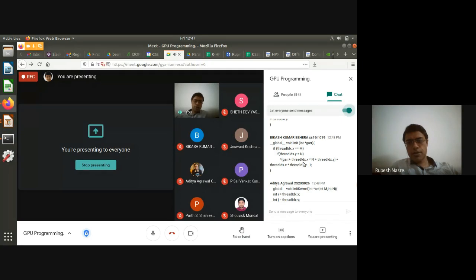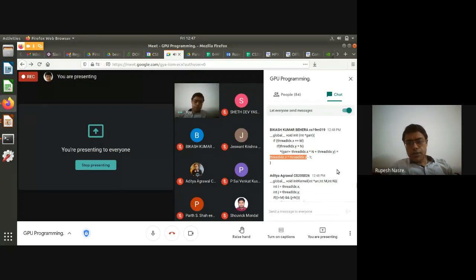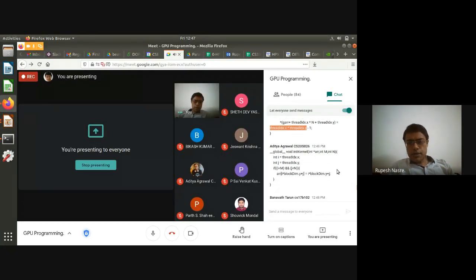Threadidx.x into n plus, not n, it will be m. I think there are probably multiple issues with this code. Yeah, those conditions will never be true, by the way, because there won't be any threadIdx.x equal to m. It will be only from 0 to n minus 1. Okay.